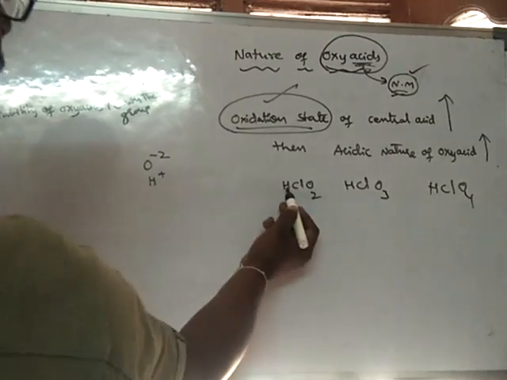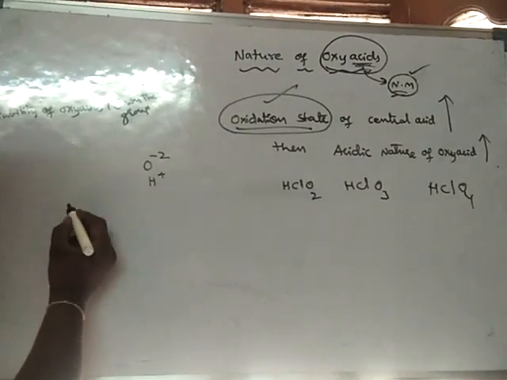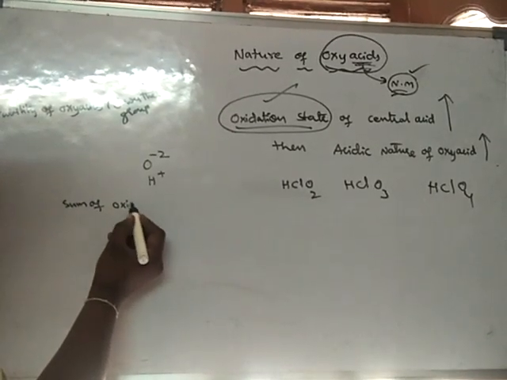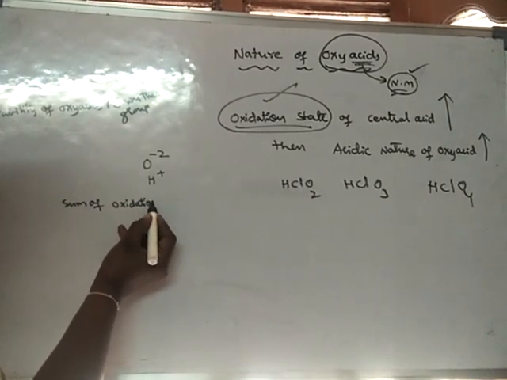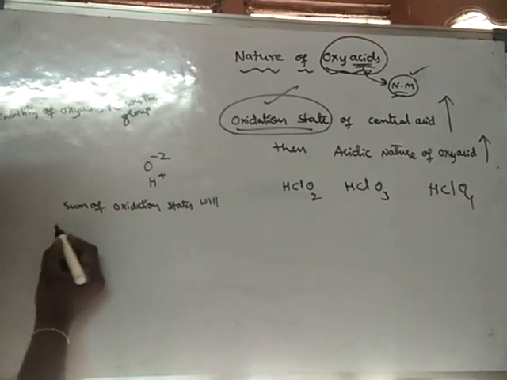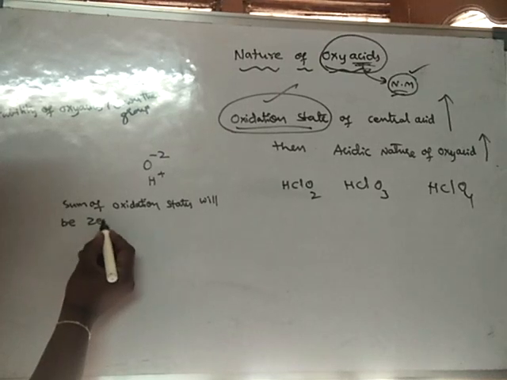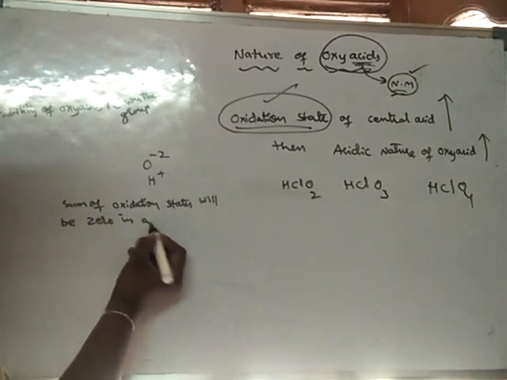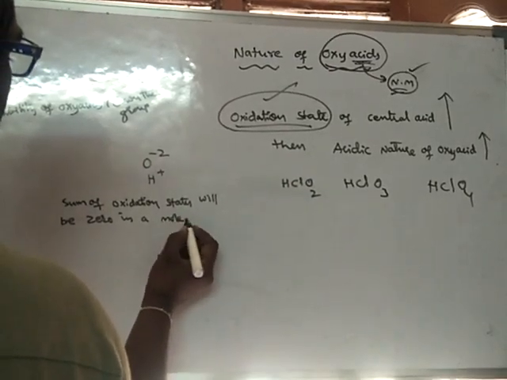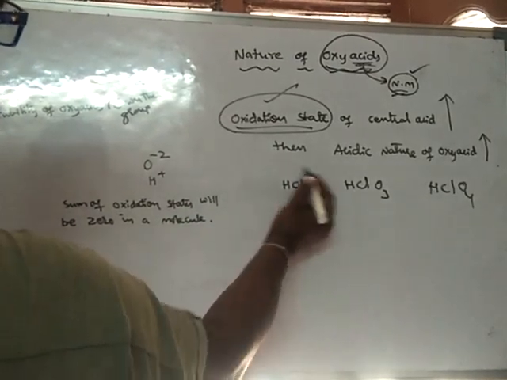So the sum of oxidation states will be 0 in a molecule.